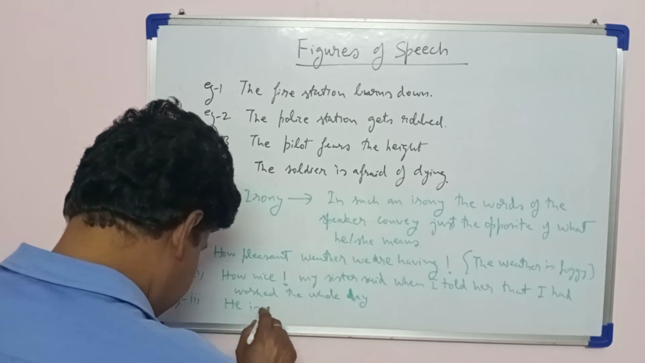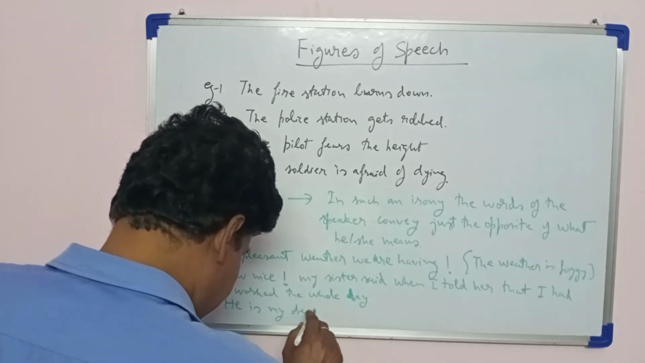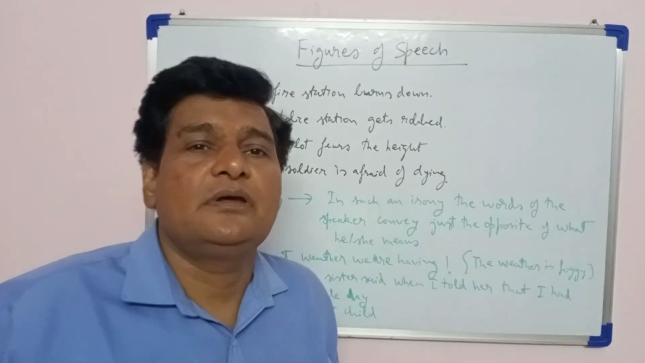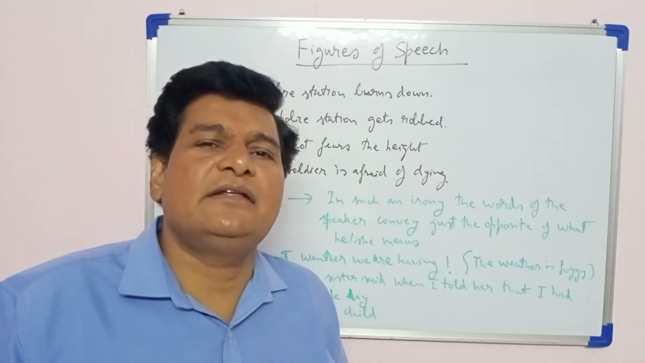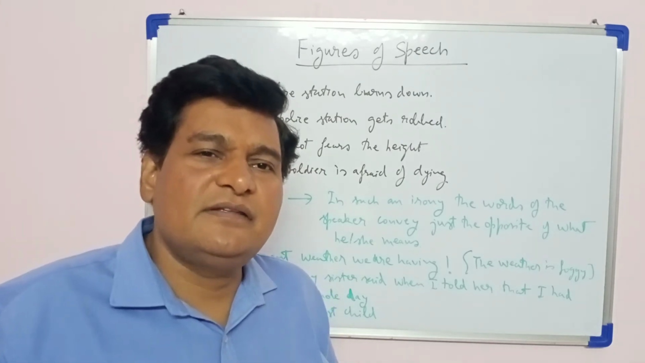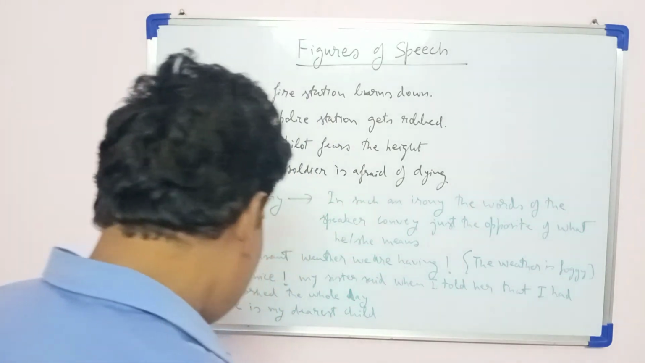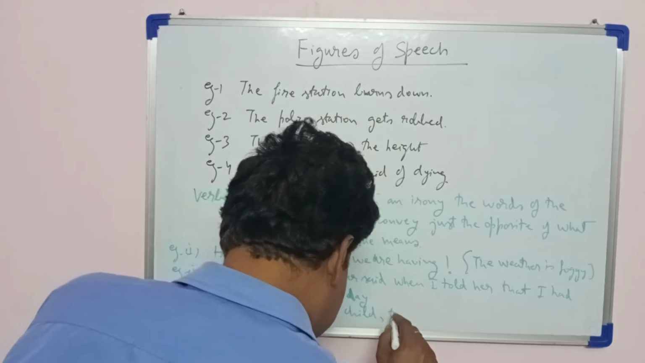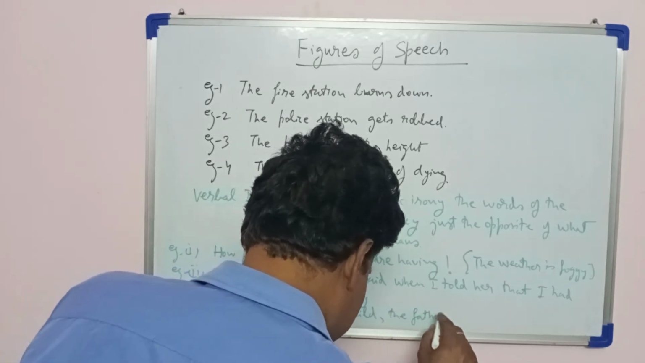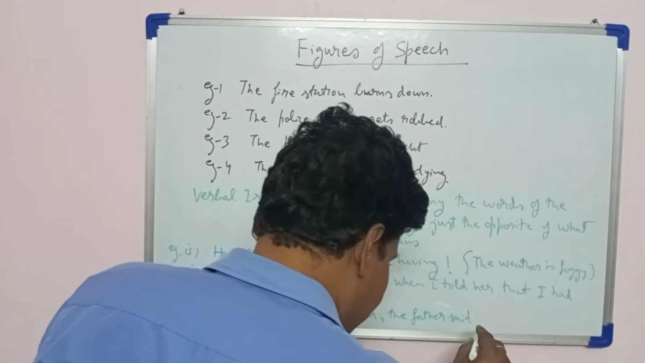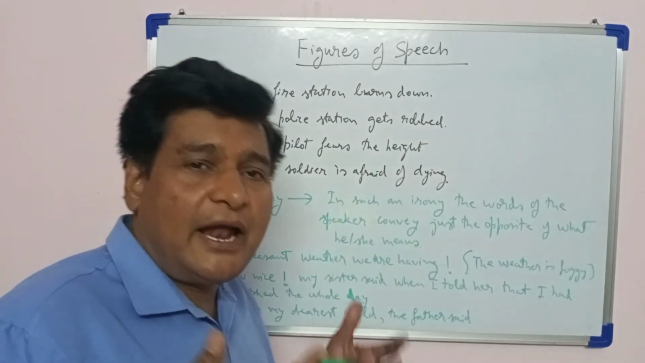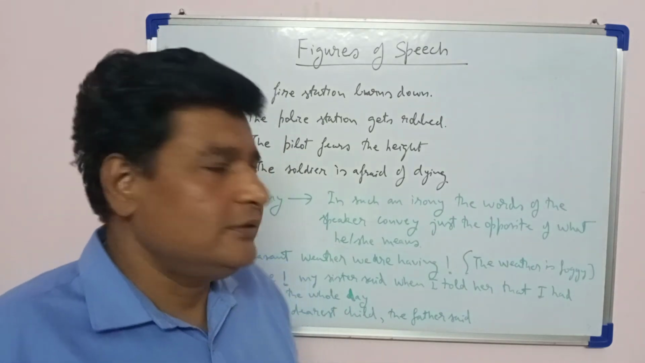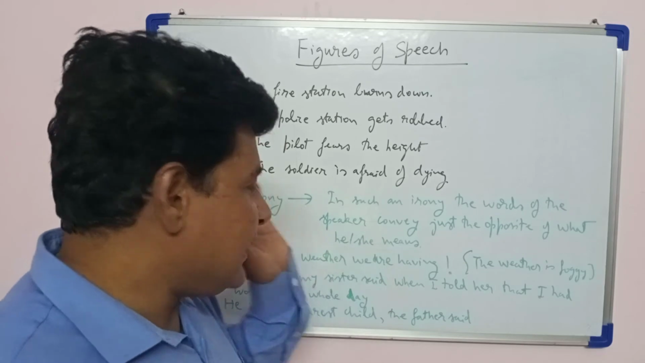"He is my dearest child." If a father says, "He is my dearest child," and the child is handicapped, this sentence would be ironical. The father said about whom? About the handicapped child. If such a situation is there, then there would be verbal irony in that.